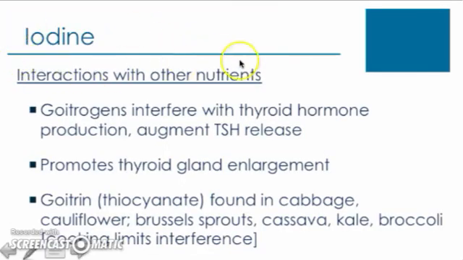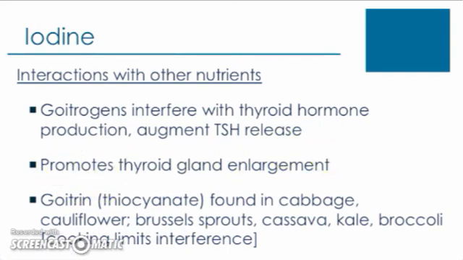So in addition to low levels of iodine, there are actually some interactions with other nutrients that affect the thyroid hormone production and that augment the release of the thyroid stimulating hormone, or TSH. And so these nutrients would be called goitrogens. And these goitrogens, again, interfere with the thyroid hormone production, increasing TSH. This in turn promotes thyroid gland enlargement.